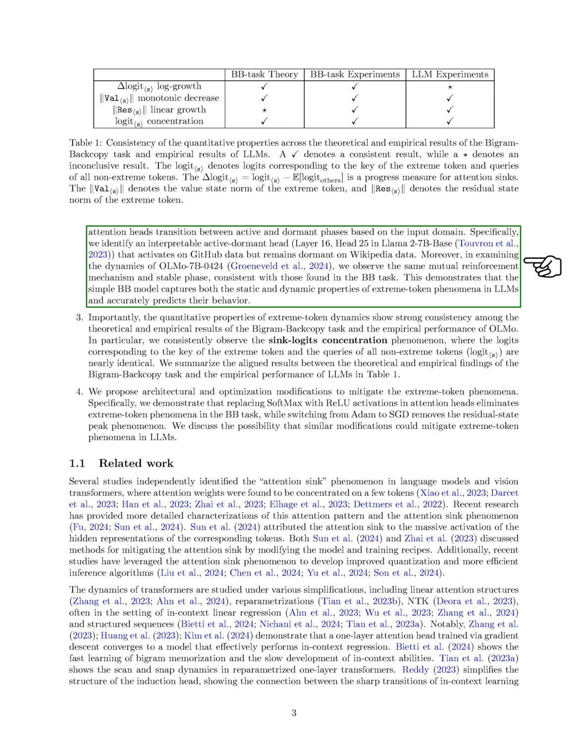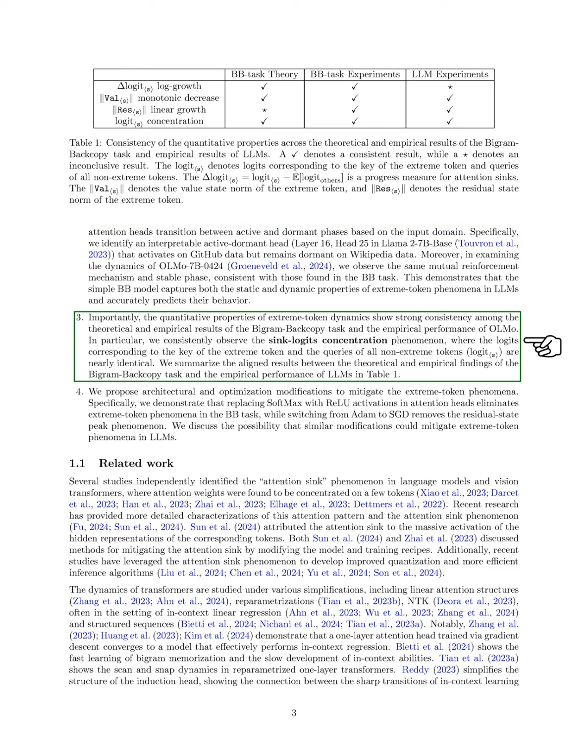Next, we show that many attention heads in pre-trained models switch between active and dormant states based on the input. For instance, we identify a specific attention head that activates on GitHub data but remains inactive on Wikipedia data. We also observe the same mutual reinforcement mechanism in another model, confirming that our simple task captures the essential properties of extreme token phenomena. We find strong consistency between our theoretical and empirical results, particularly regarding the concentration of attention on extreme tokens. We summarize these findings in a table.